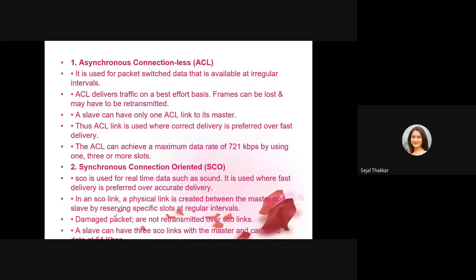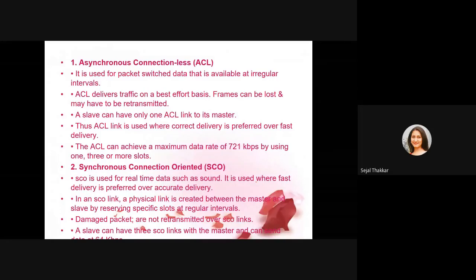Synchronous connection oriented is used generally for real-time data such as sound you want to send. It is used where fast delivery is preferred over accurate delivery. In this link, the physical link is created between the master and slave by reserving specific slots at regular intervals. If a packet is damaged, it is not retransmitted.